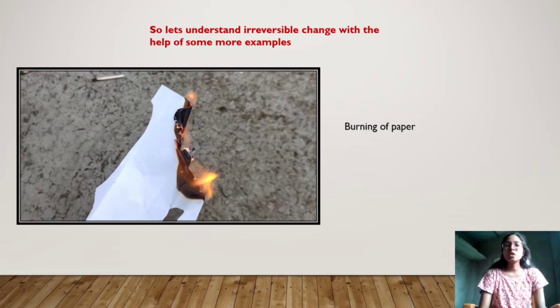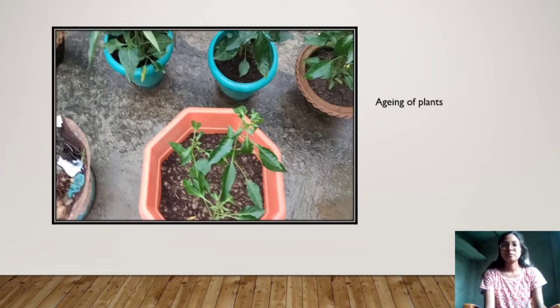So as you saw here, the experiment was that I burned the paper. The portion of the paper which was burned became ashes, and those ashes cannot be formed again into a paper. So this is the kind of irreversible change.